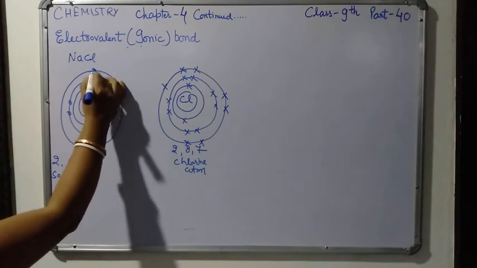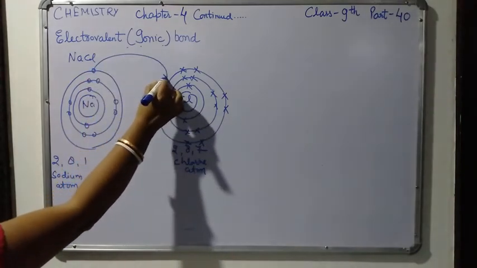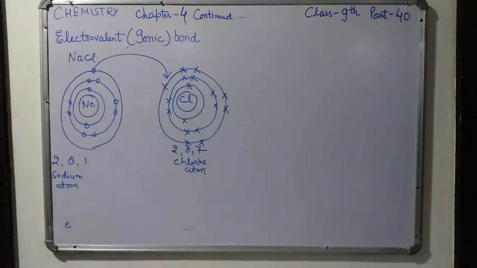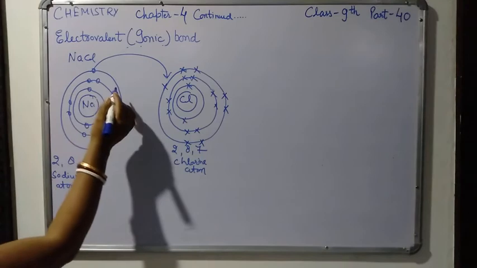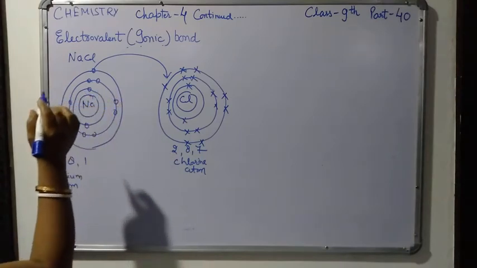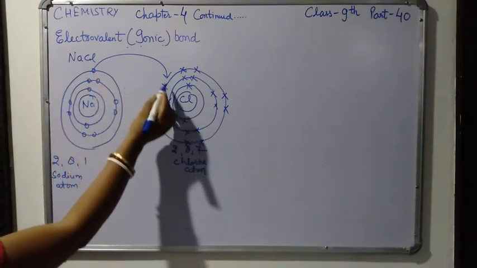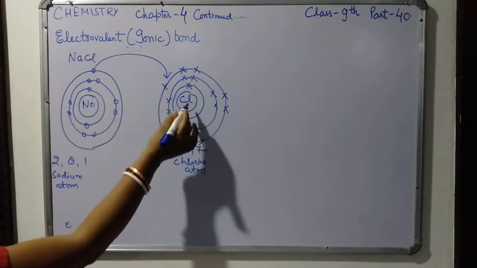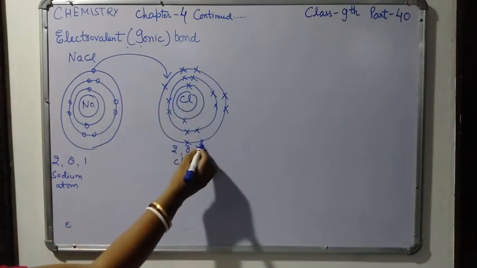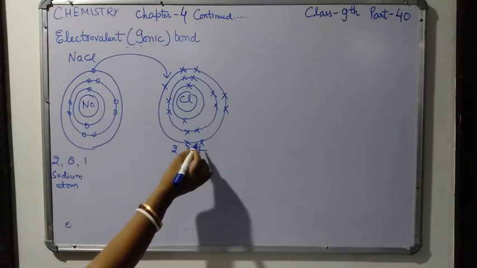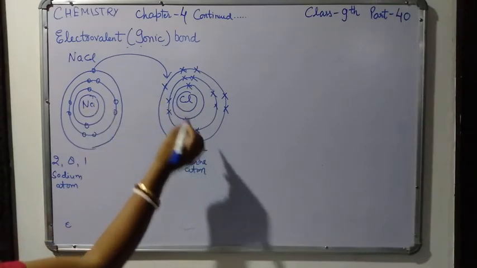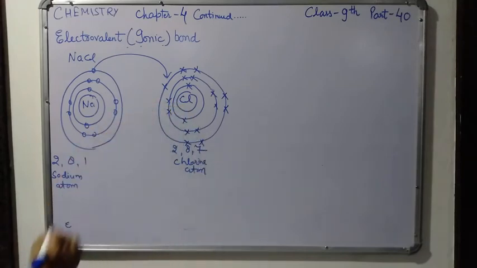To complete its octet, it will lose one electron to this chlorine atom. Since chlorine has 7 electrons in its outermost shell, when it gets one more electron it will have 8, so chlorine will also get a stable electronic configuration.